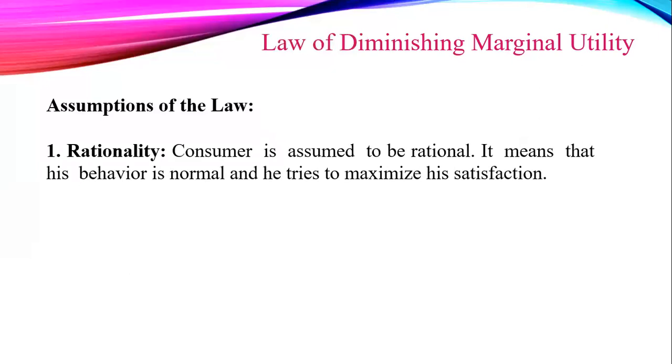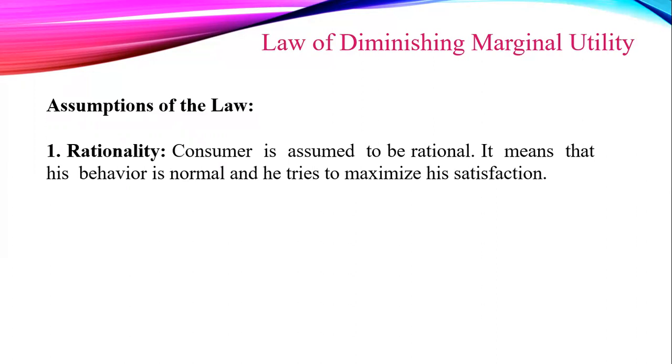Now, let us see the assumptions of the law of DMU. The first assumption is rationality. Consumer is assumed to be rational. It means his behavior is normal and he tries to maximize his satisfaction.